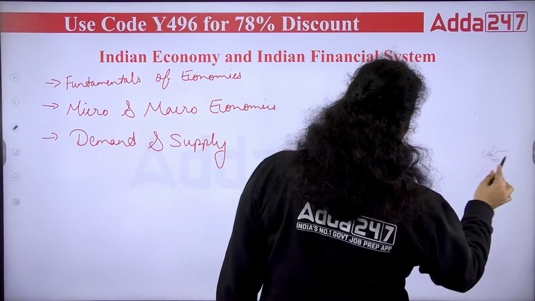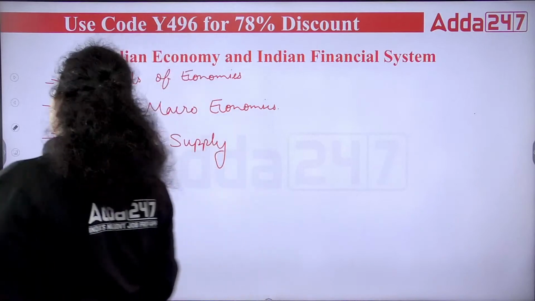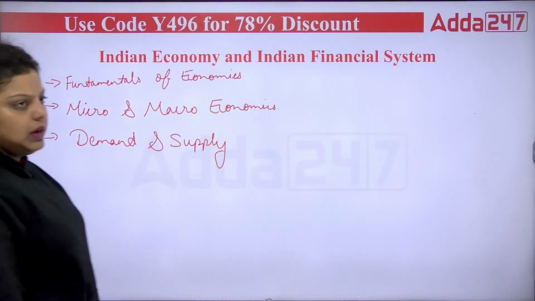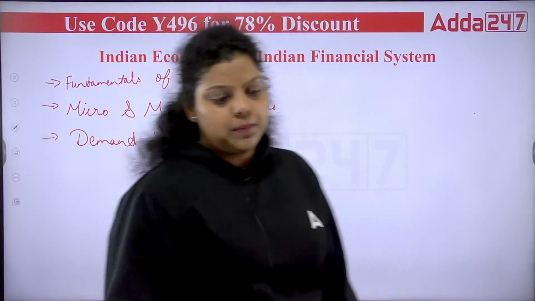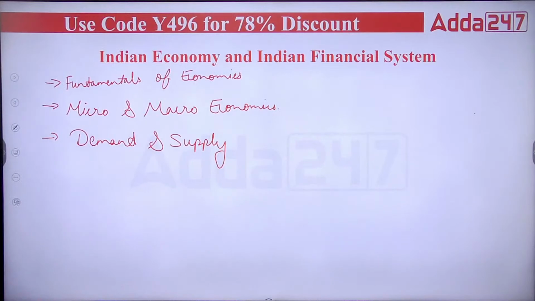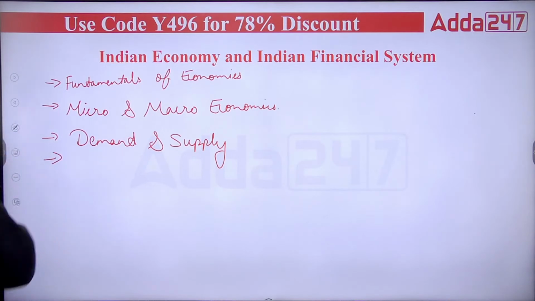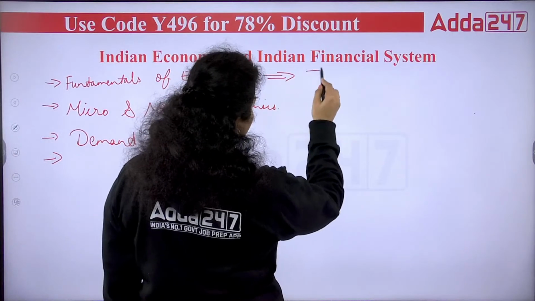These are the two theories given by two economists, Mr. J.M. Keynes and Mr. J.B. Say. According to them, demand can create its own supply in the market, and supply creates its own demand in the market. And what are the demand curve and supply curve, that we have to cover here, right? Now, in fundamentals of economics, mainly we have to cover the total introduction.